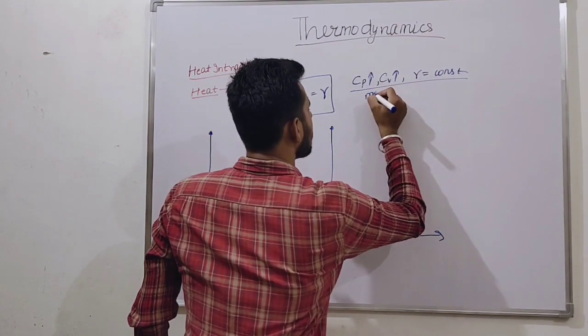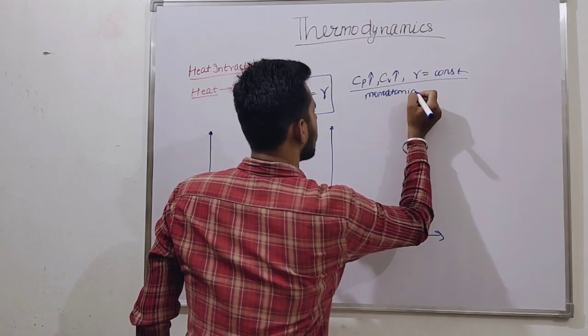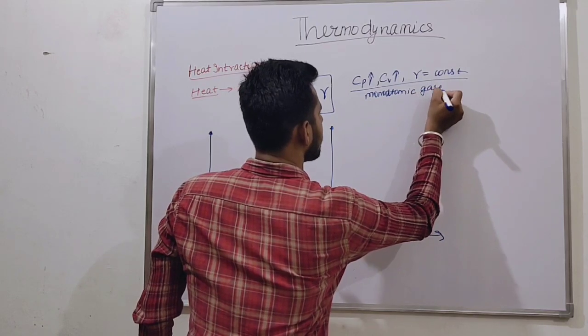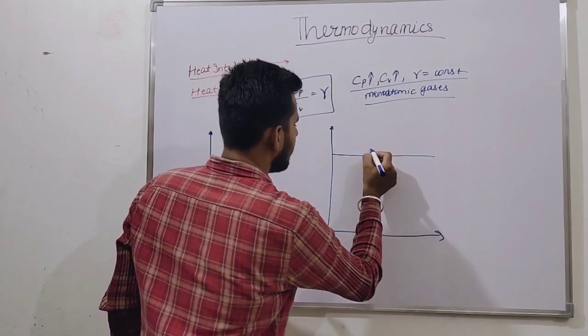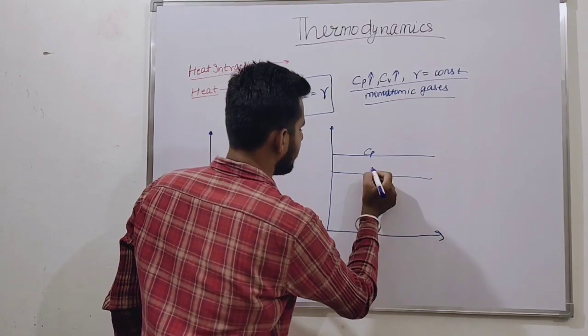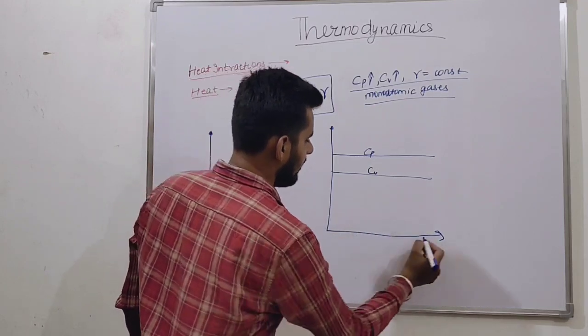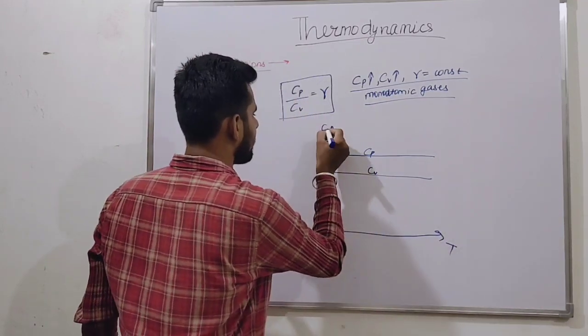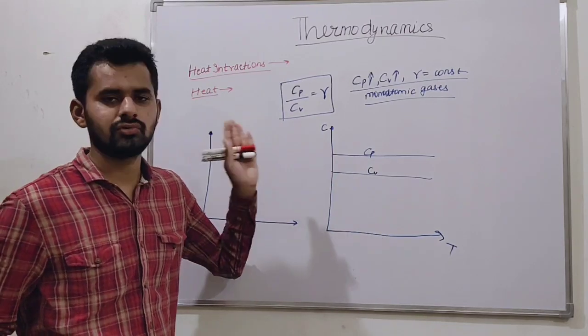For monatomic gases, this is Cp, this is Cv, here is temperature, here is specific heat C. The ratio remains constant.